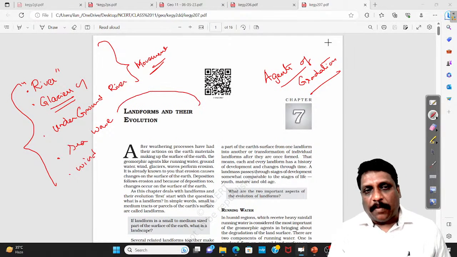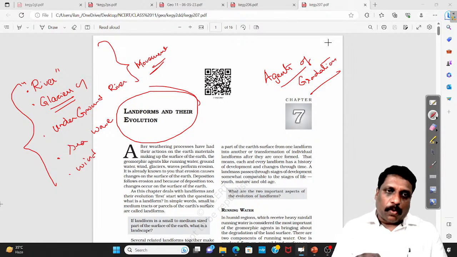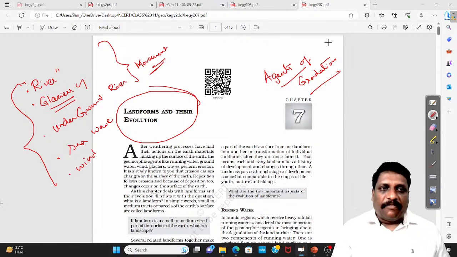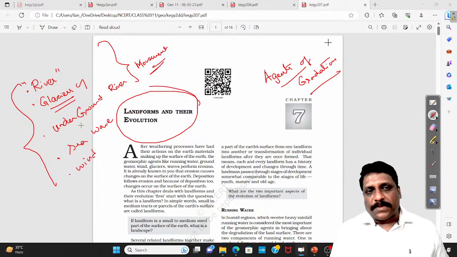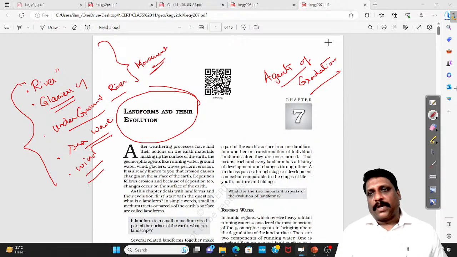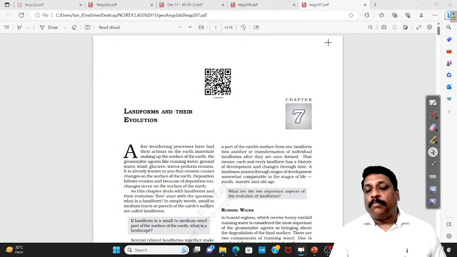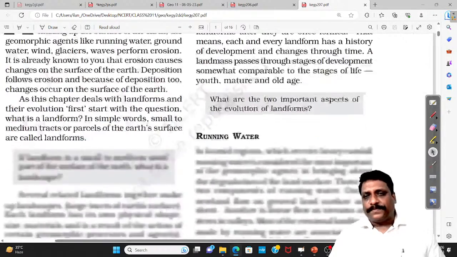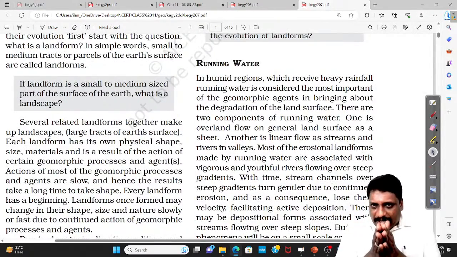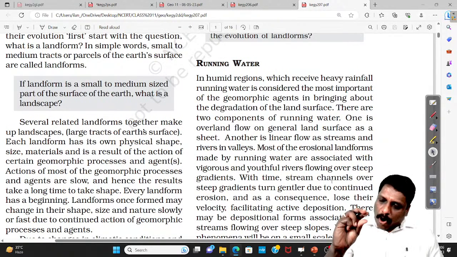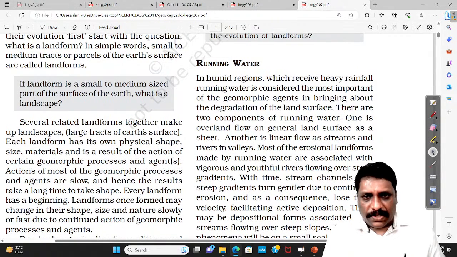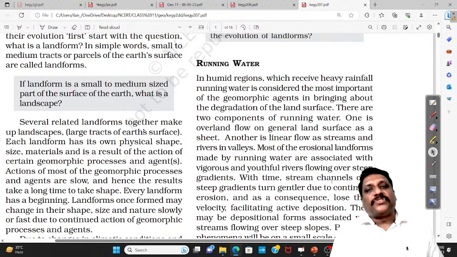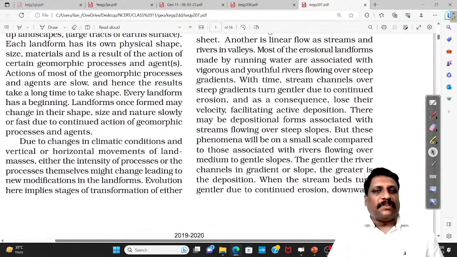Whenever I talk about landforms and their evolution, we'll be talking about the landforms formed by river, by glacier, by underground rivers, by sea wave and wind. In all agents of gradation, as I said, movement will be there. So first I'll talk about running water. Running water is nothing but river. Running water will create erosional features and depositional features. So somewhere I have to divide these erosional features and depositional features.